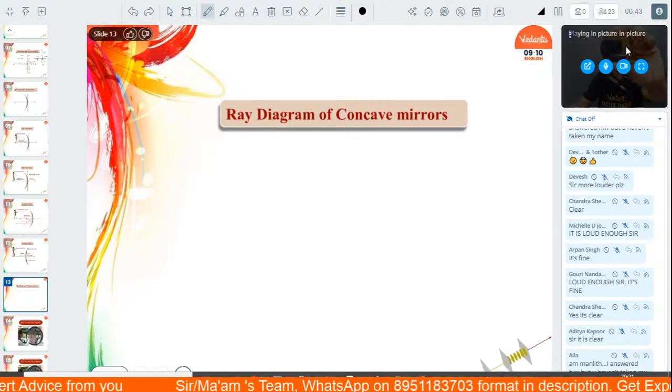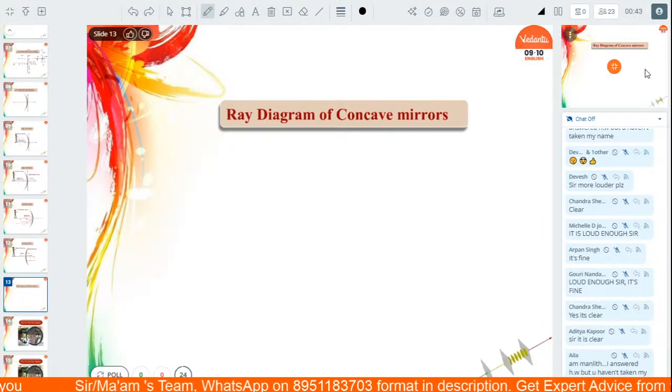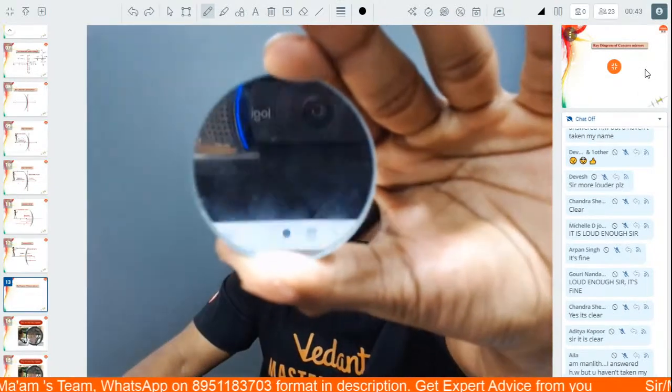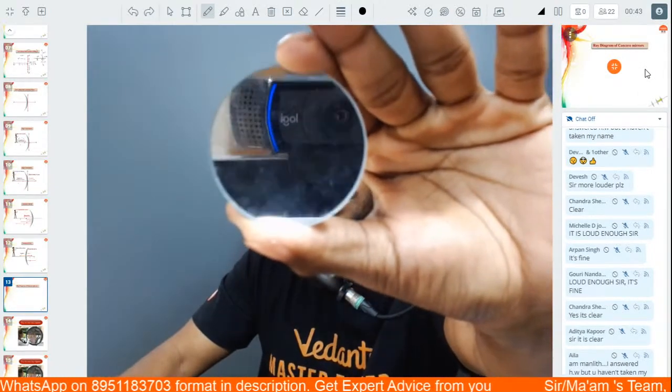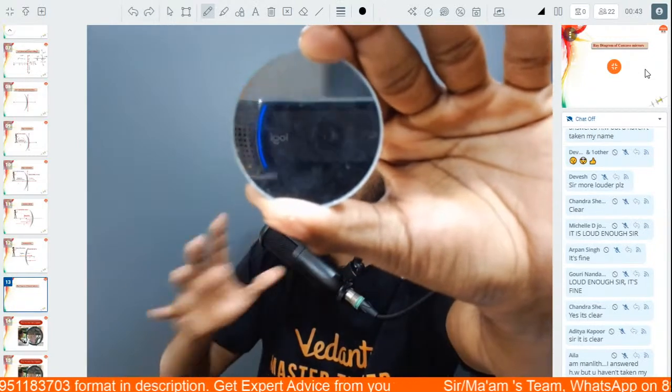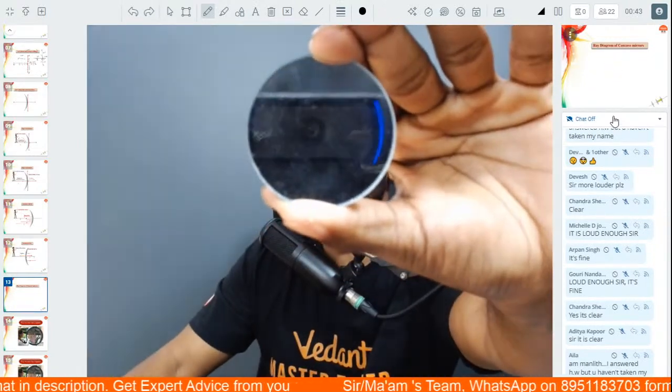All right, I'll just make this picture a little bigger so that you can clearly see it. I want all of you guys to focus on this right now. Now, what does the image of the mirror look like? All of you guys put it on the chat box. What does the image look like?